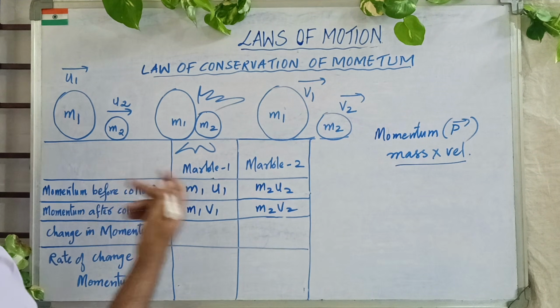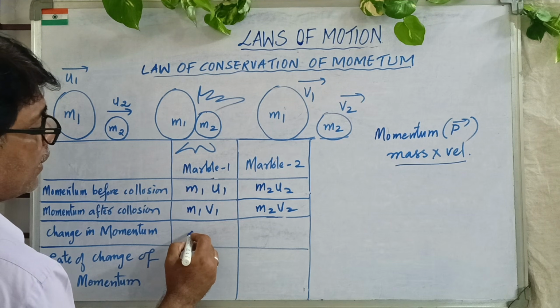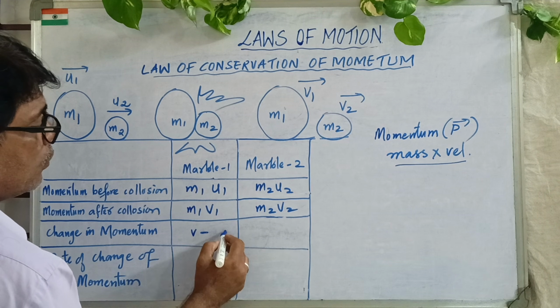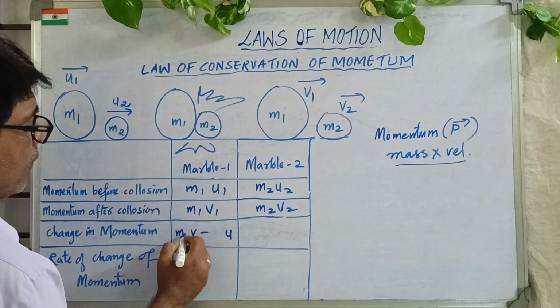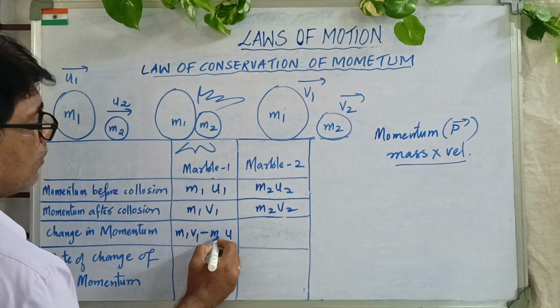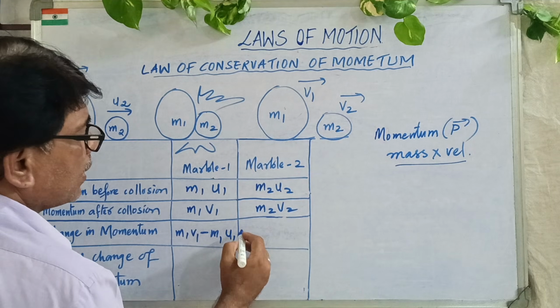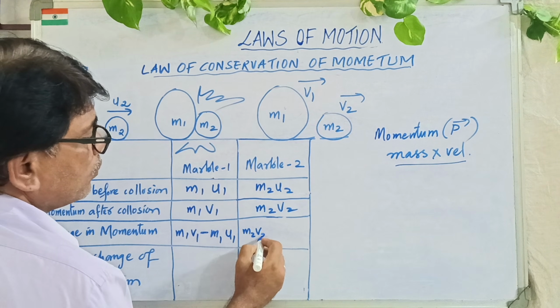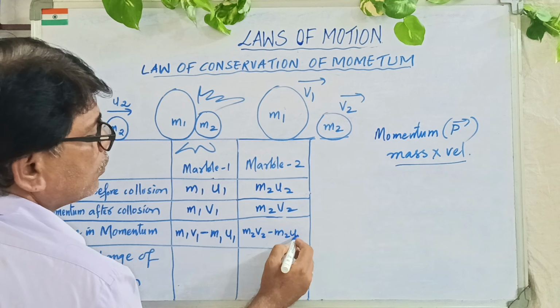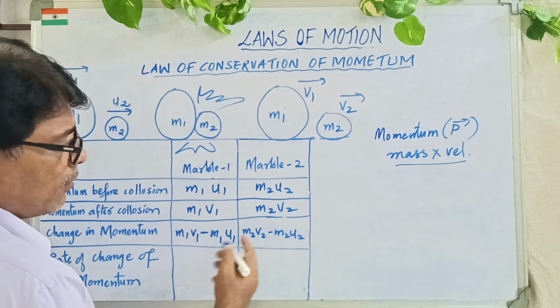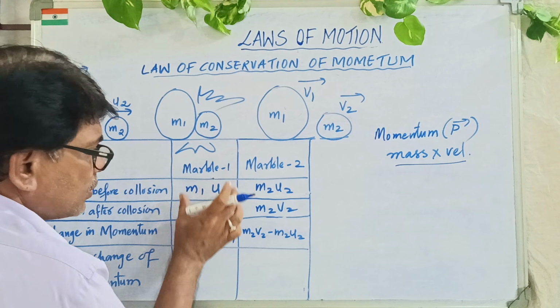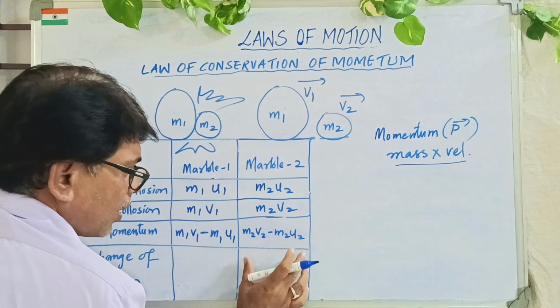Now he is saying change in momentum. So generally we do V minus U, that is our change. So it will be M1 V1 minus M1 U1. In the same way for the second marble, M2 V2 minus M2 U2. One side, the other side, because this is all about marble one and this is all about marble two.